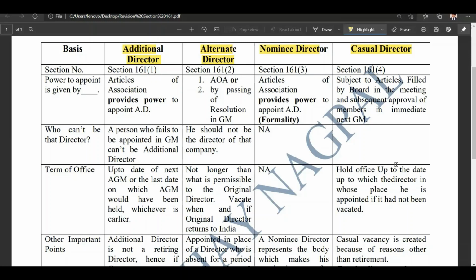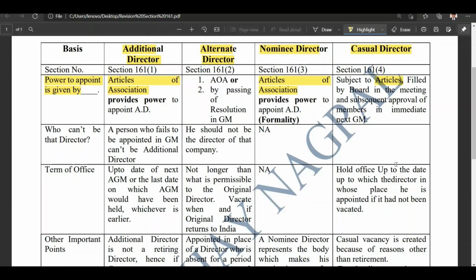Now let's discuss power to appoint is given by. In case of additional director, nominee director, and casual director, articles of association should contain a provision that gives the power to the board of directors to appoint additional director, nominee director, and casual director. As you can see, in this case, articles of association is required to contain a clause in which it gives the power to the board of directors to appoint additional director, nominee director, and casual director.